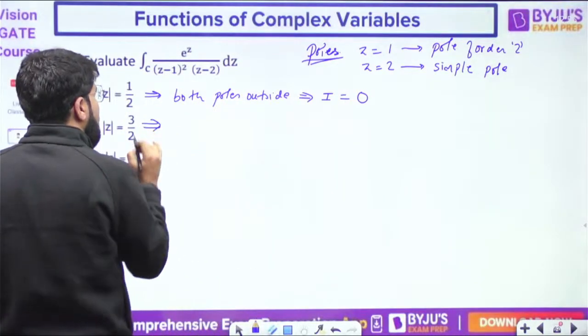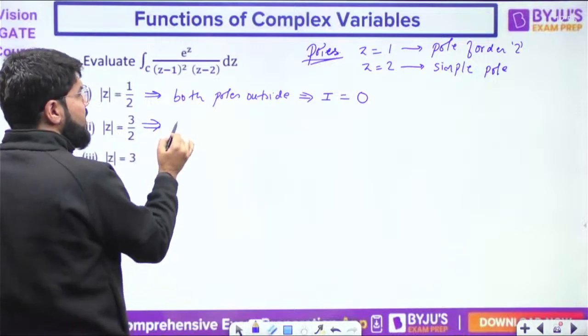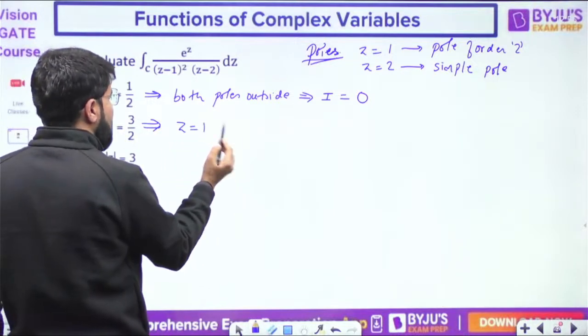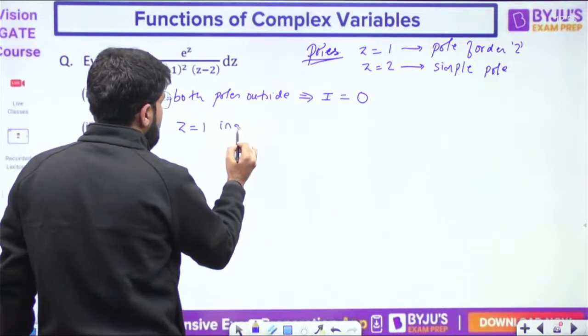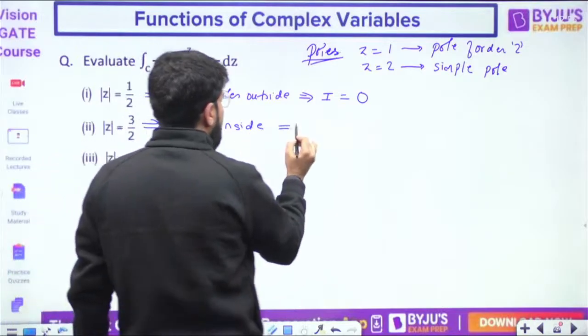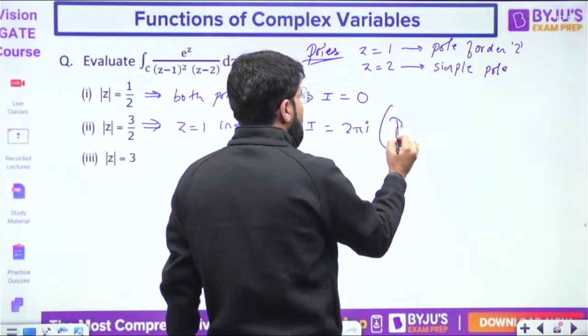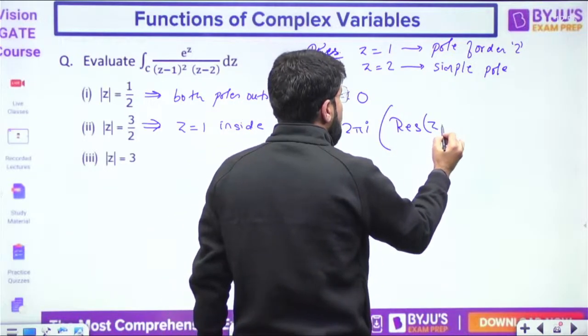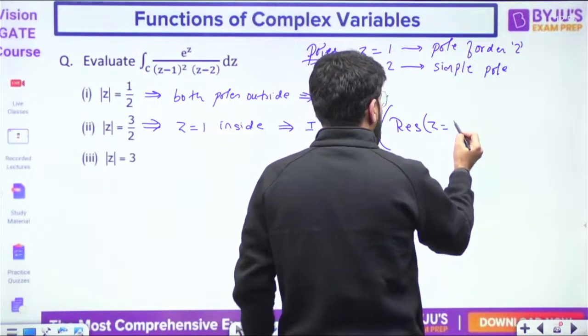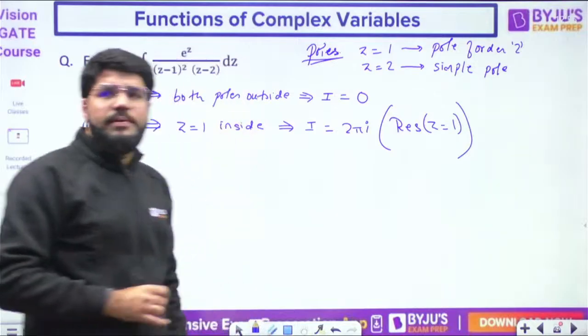Second one. Which pole is inside? Z equal to 1 is inside. So what should be the integral answer? 2 pi I into residue of the Z equal to 1 pole only. Not both the residues. Only one residue will be required here.